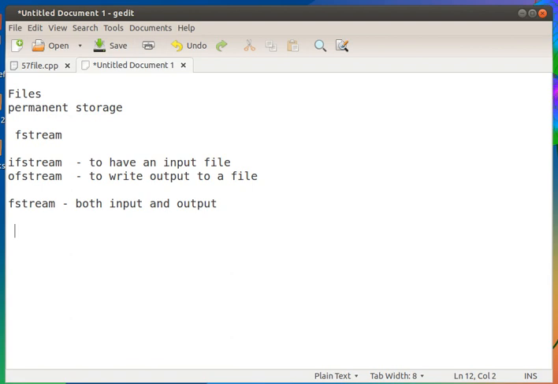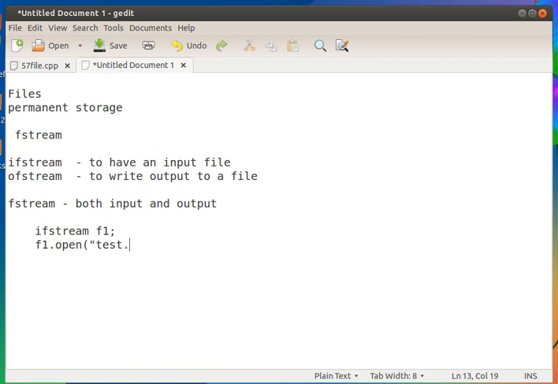The syntax for using an ifstream is: ifstream f1. I am creating an object as f1. Then I can use f1.open. The file can be opened using f1.open, then give the file name.